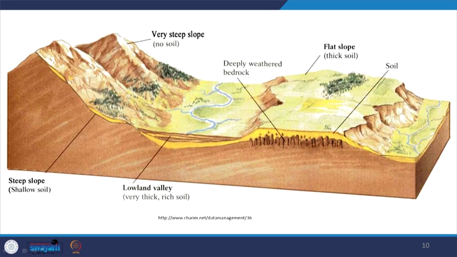Here another photograph is showing the same. Here you see this is a flat topography. In the flat topography we are getting thick soil development, and here it is a very steep slope, with no soil at all. So, higher slopes promote less soil development and flat regions promote more soil development.